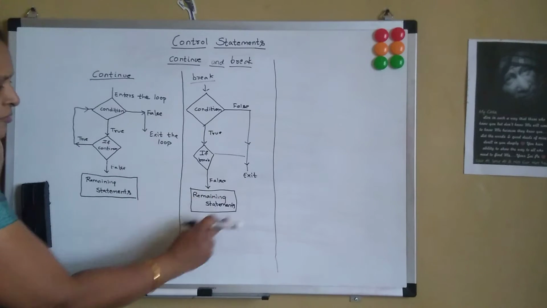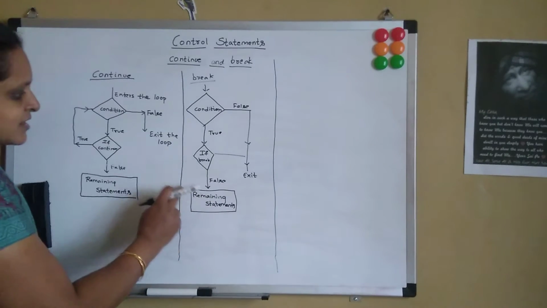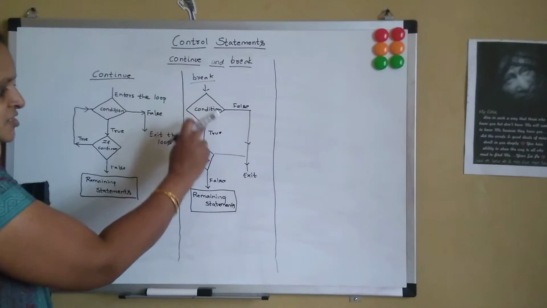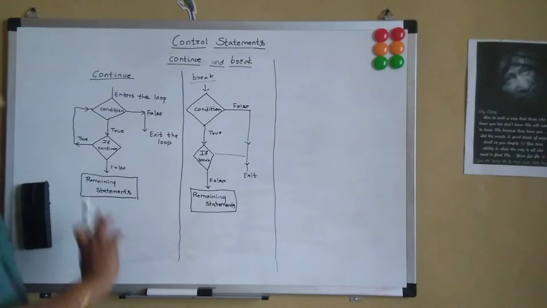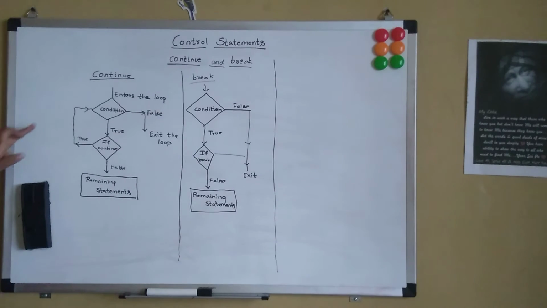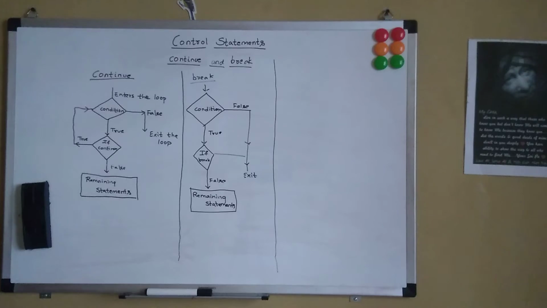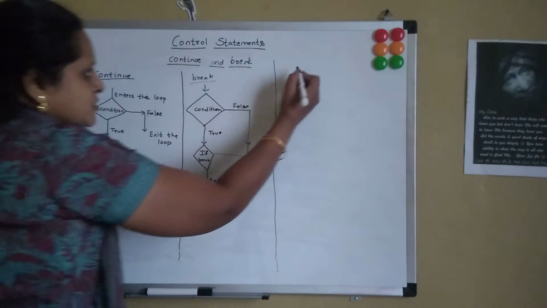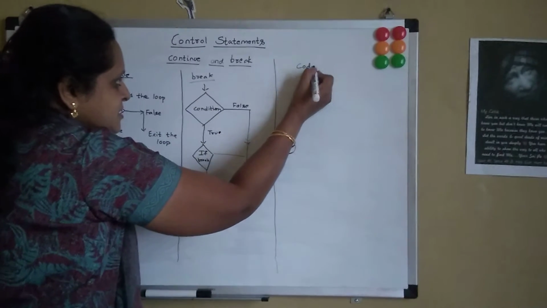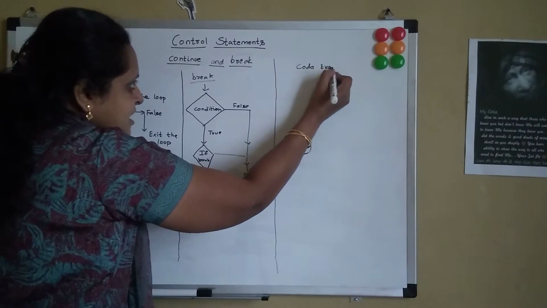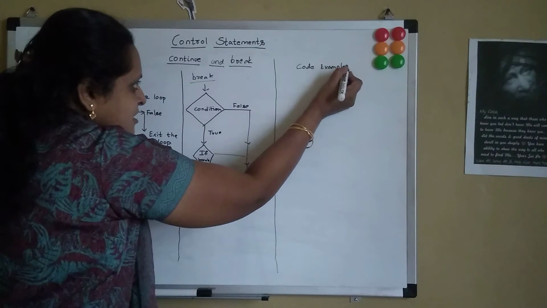It does not perform the remaining statements and it won't perform the remaining iterations also. It will just exit out of the loop. So this is how the continue statement and break statement work in Python. Now let's look into some code examples and see how they perform in Python.